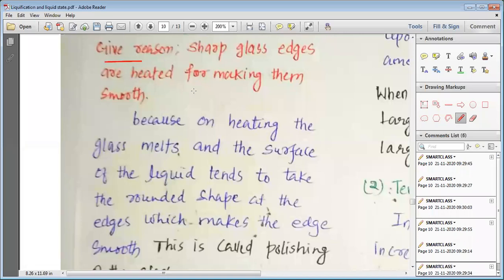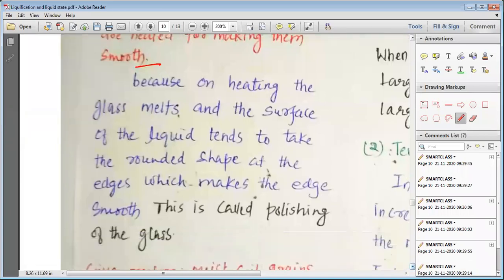Now, my dear students, we need to study a few important scientific reasons. Sharp glass edges are heated for making them smooth. Suppose I have a sharp glass and I want to make the edge smoother. What should I do? I will heat the glass.